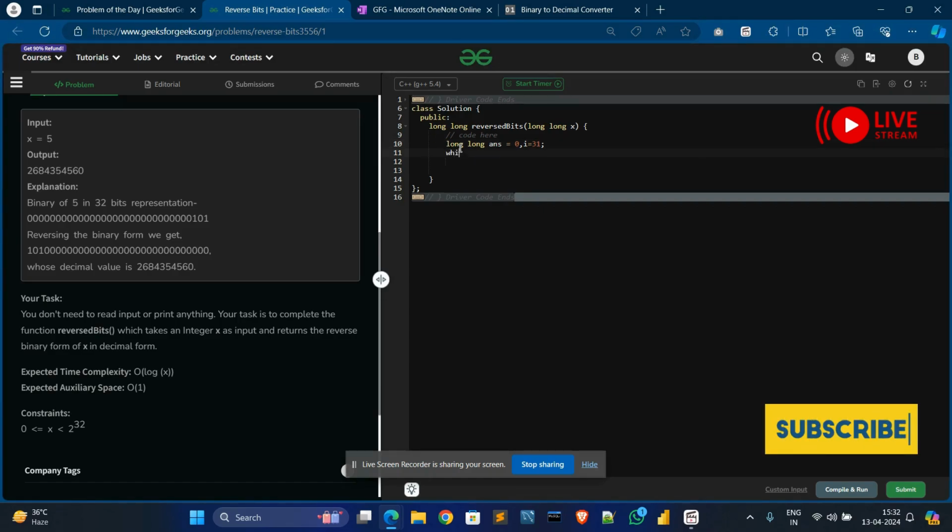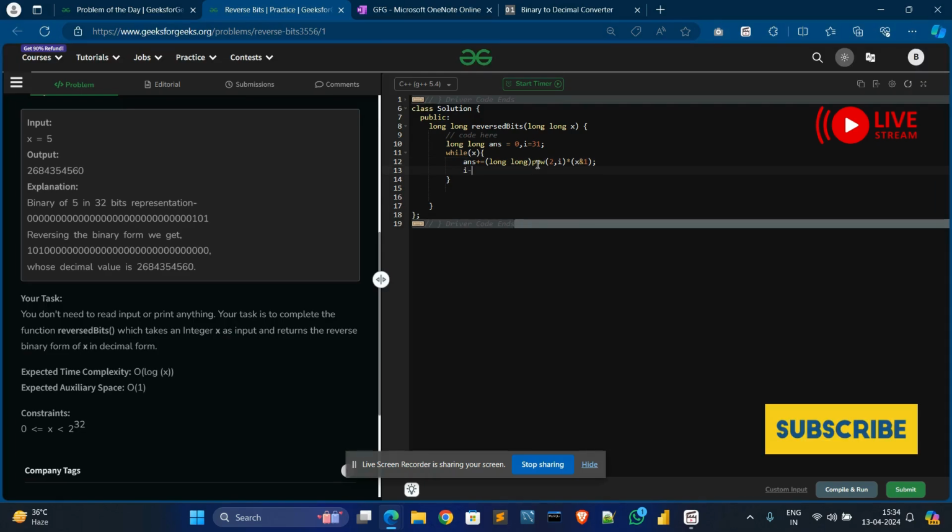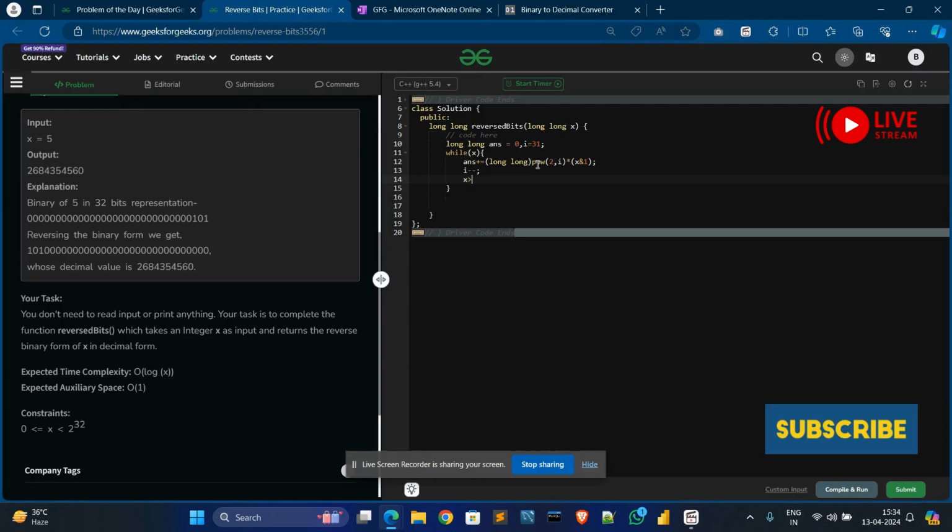Then create the condition with while x, then shift the result using power of 2, and multiply with the power, x and 1. And decrement x, this one. Then return.